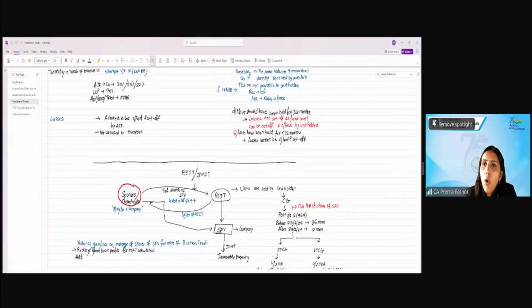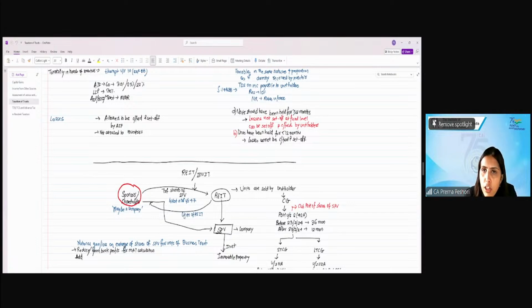Now, in case it chooses to invest through the special purpose vehicle, let's say there is an already existing company. Now, the REIT wants to acquire the shares of that company. So, from whom will it acquire? From the shareholder of that company, right?